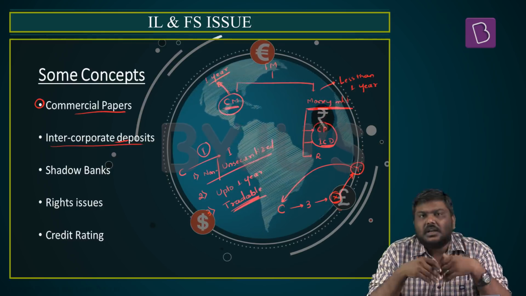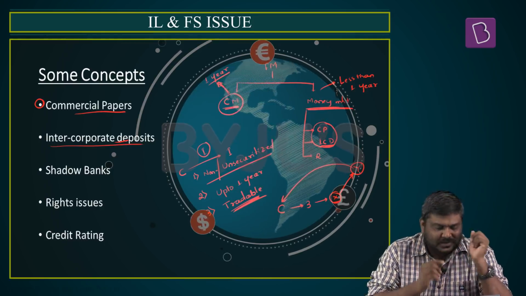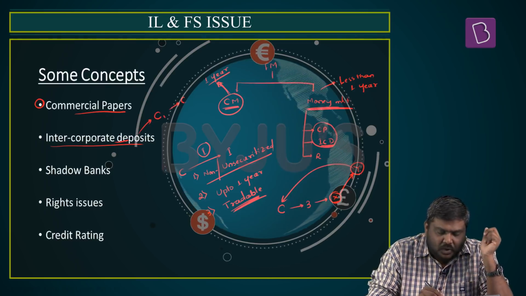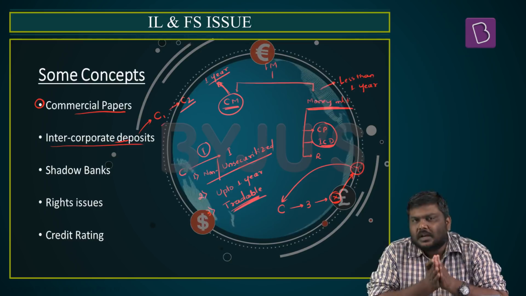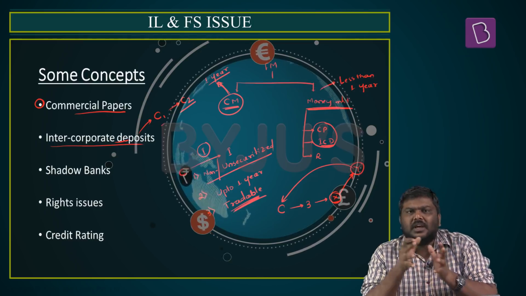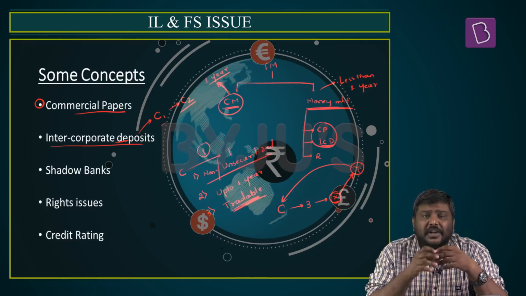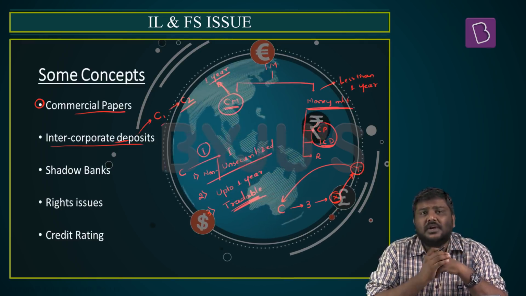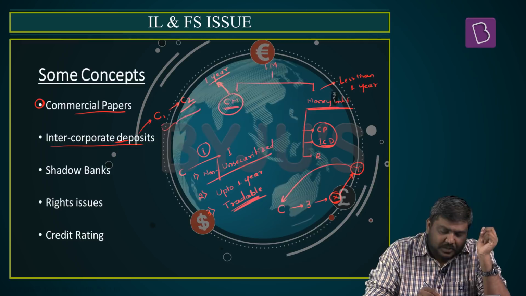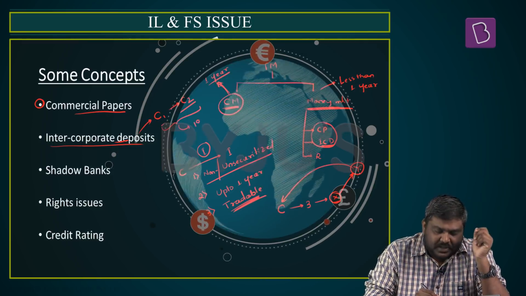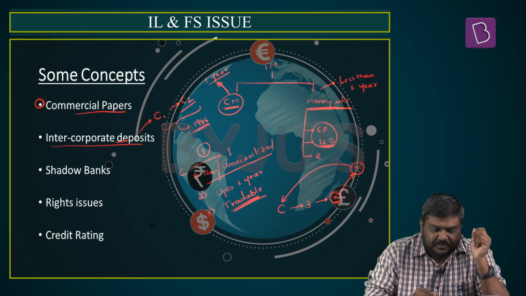Second one is intercorporate deposits. In simple terms, it is nothing but one company giving a loan to another company. I'll repeat it. One company giving a loan to another company. It could be a manufacturing company, it could be a trading company, it could be a financial institution. But essential concept is these companies should be registered under the Companies Act of 1956.